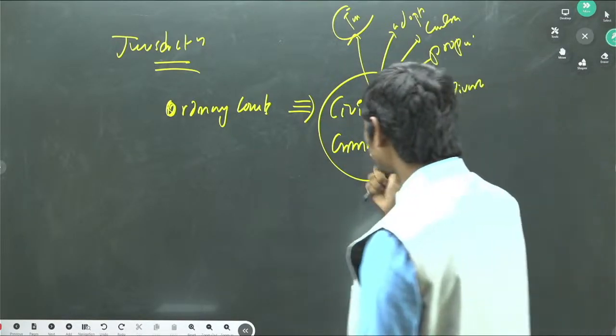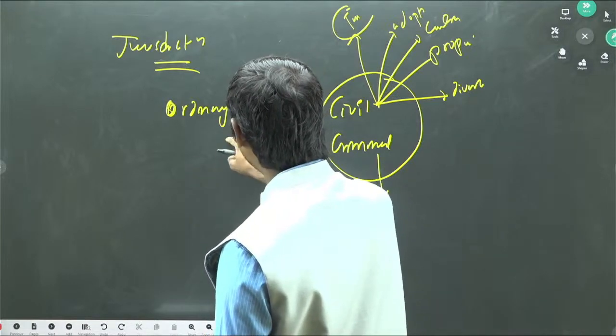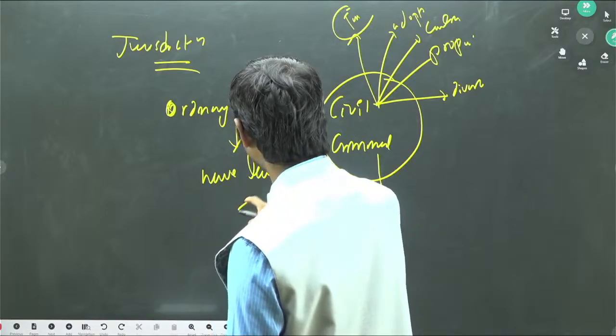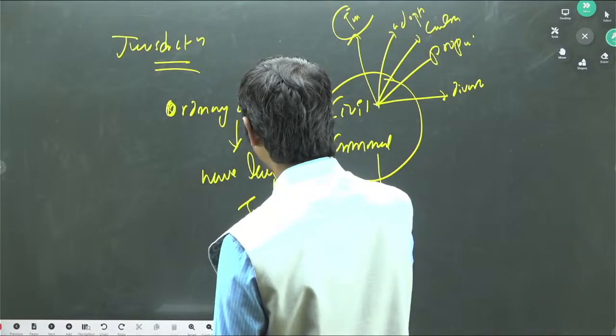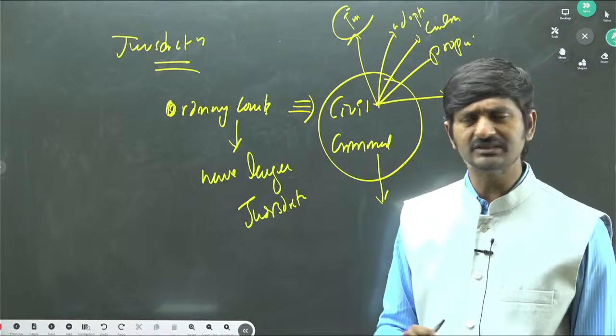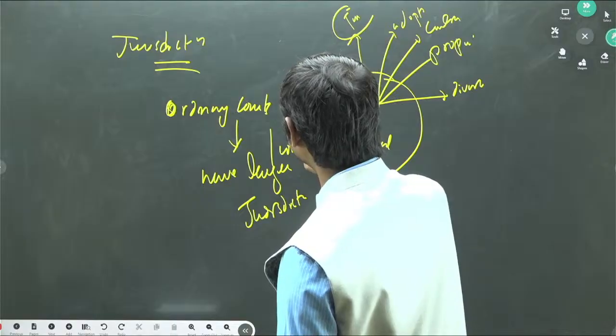Ordinary courts have larger jurisdiction compared to tribunals. They will not have limited jurisdiction like the tribunals. They have a much wider jurisdiction.